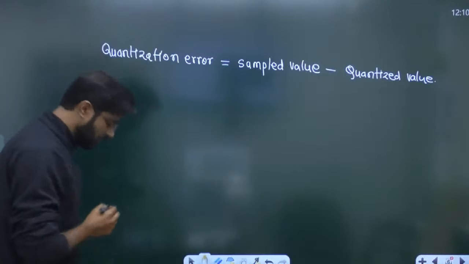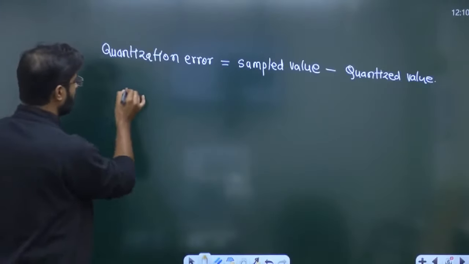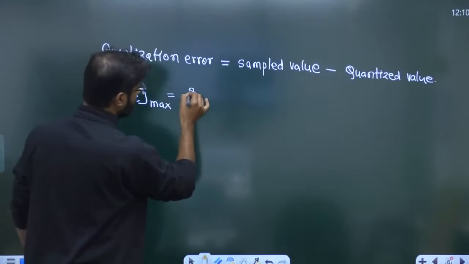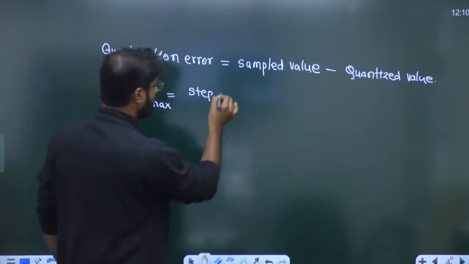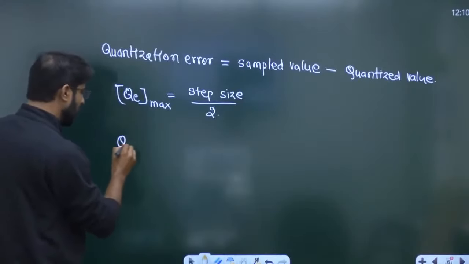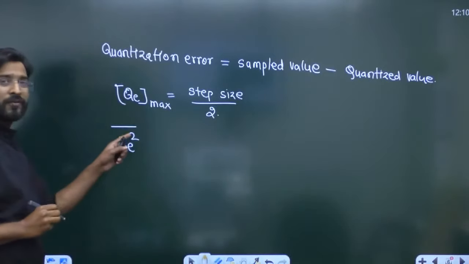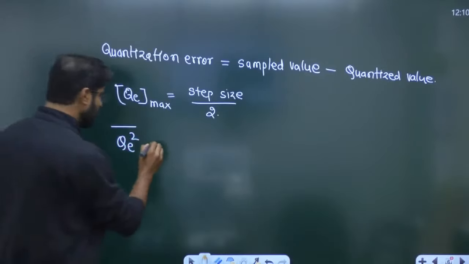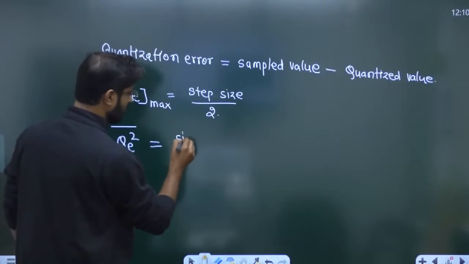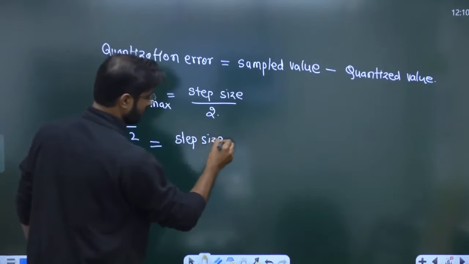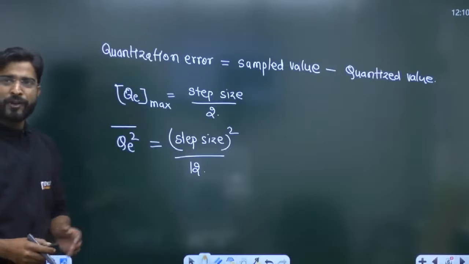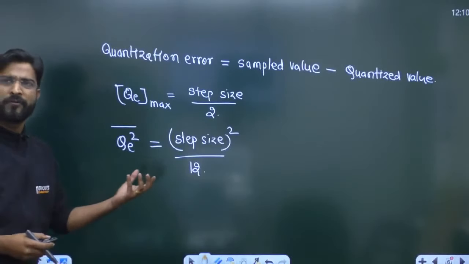And whenever they ask about the maximum quantization error, that is nothing but the step size divided by 2. And whenever they ask about the quantization error power, the mean square value itself is called power. So whenever they ask about the power, always write the step size square divided by 12. So I have given a few formulas, and based on these formulas we can directly expect the questions.